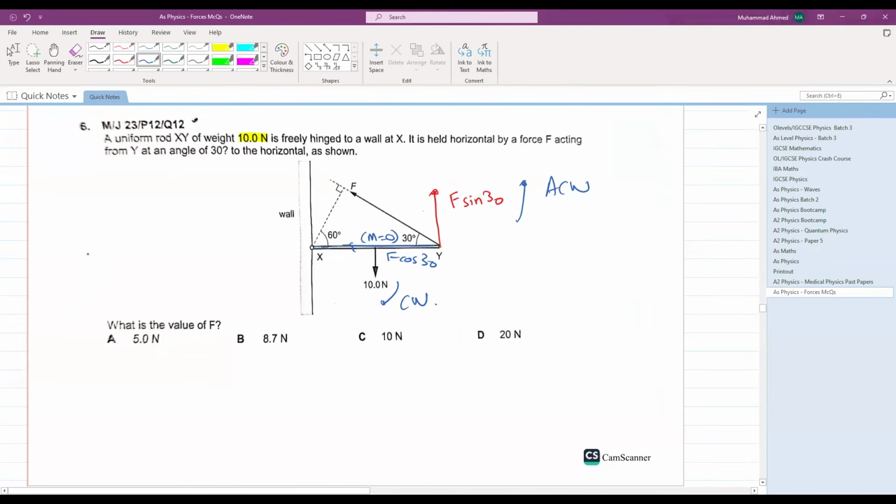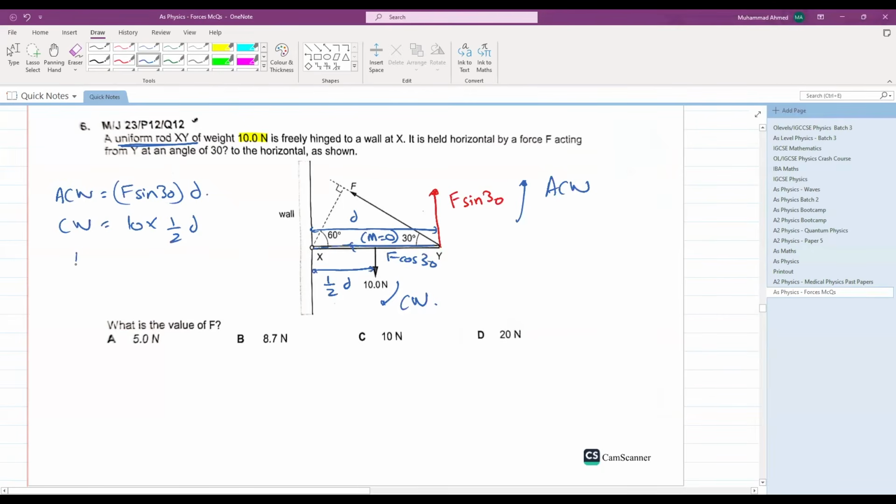If you further observe, this is a uniform rod. So the weight of 10 Newton will be acting at half the distance, let's say half D. And let's say the complete rod has a distance of D. Let's first calculate the anti-clockwise moment. Anti-clockwise moment is equal to F sine 30 into the distance D. Clockwise moments are 10 into half D.